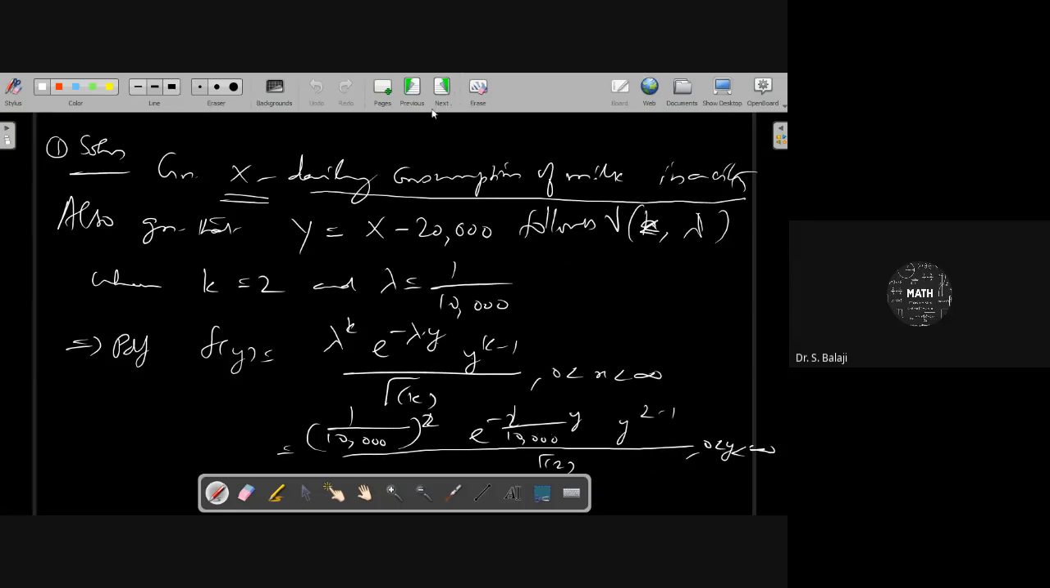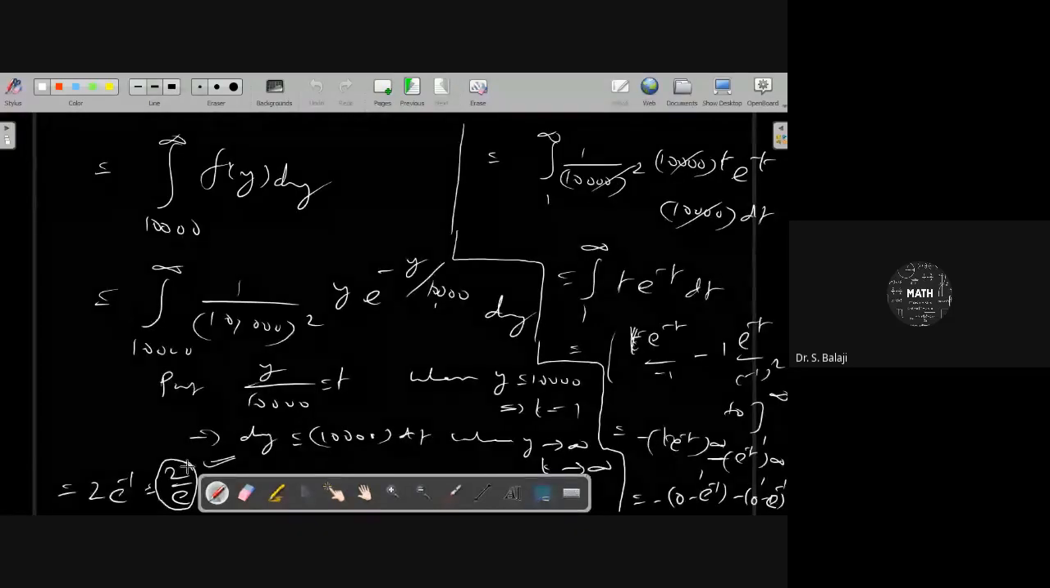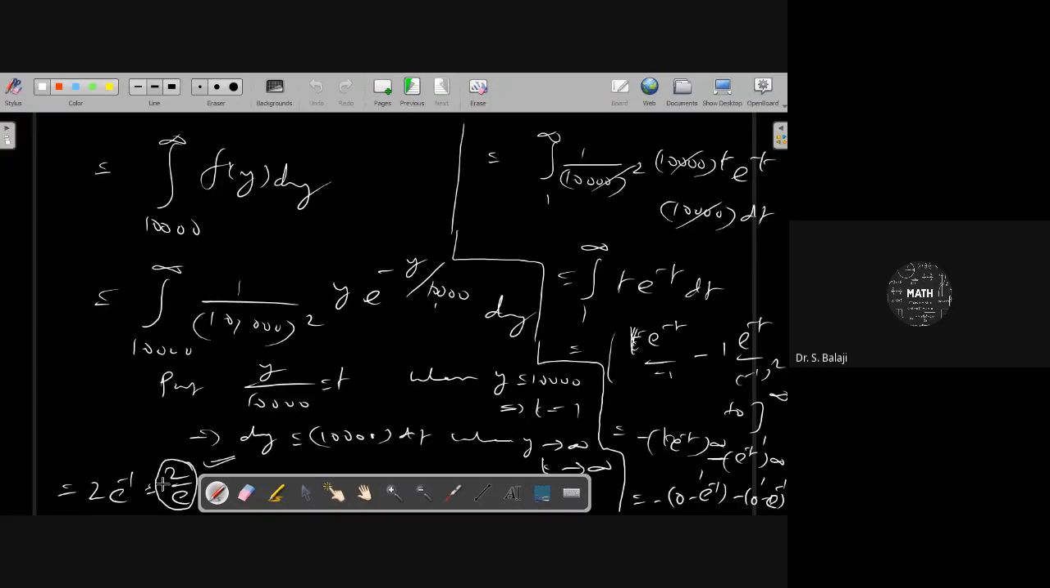But the question asks that the stock is insufficient on a particular day, meaning the daily consumption is more than 30,000. Here x is the daily consumption, so x is greater than 30,000. But you know only the PDF of y. Therefore, we are converting x to y form here. Then integrate, and you can get your answer. That is the idea.